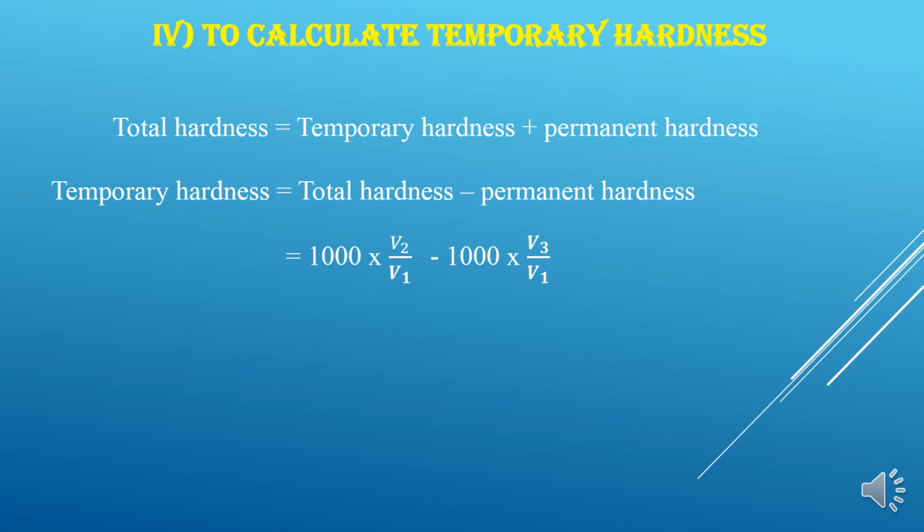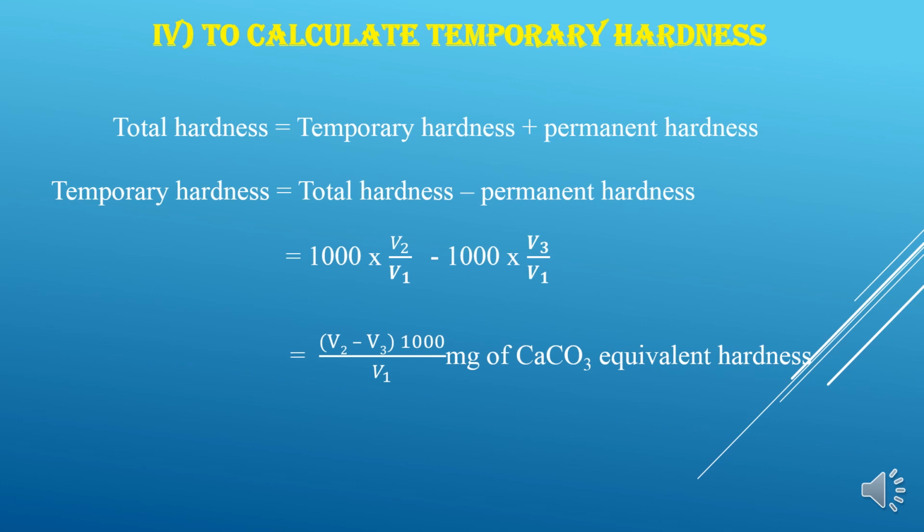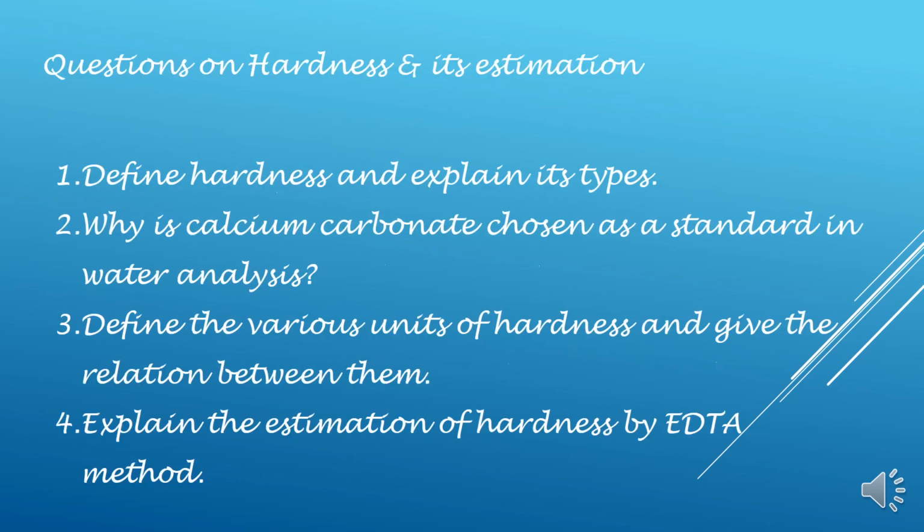So on simplification you get V2 minus V3 by V1 into 1000 milligrams of calcium carbonate equivalent hardness, or you can say temporary hardness is equal to V2 minus V3 by V1 into 1000 ppm. So thus we are calculating the first one, the total hardness, then the permanent hardness, then the temporary hardness.